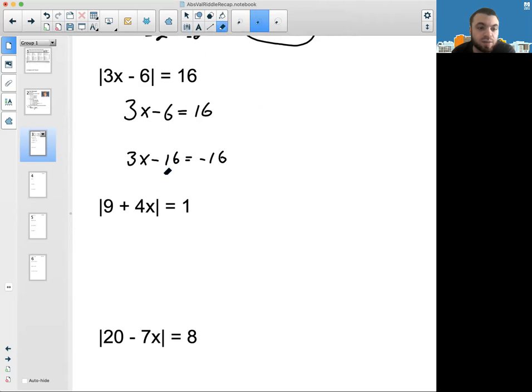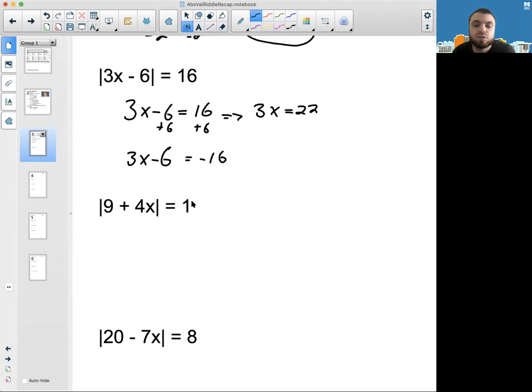All right, and I did notice I made a little slip up there. So it's 3x minus 6. Okay, so I'm going to solve by adding 6 on both sides. 3x equals 22. And then I'm going to divide by 3. And I get x equals 22 over 3.